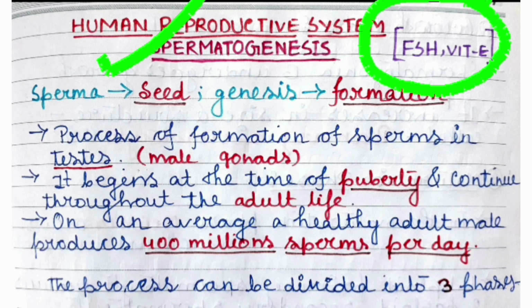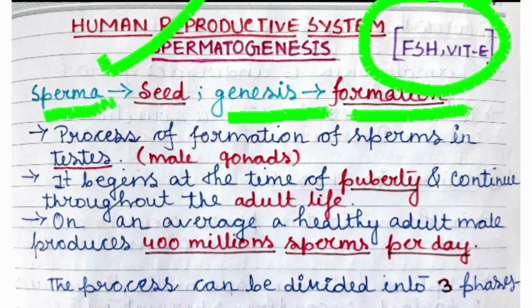Then, if we split the term spermatogenesis, we get sperma and genesis. The sperma means seed, and genesis means formation. So, the term spermatogenesis is the physiological process by which male spermatogonia develop into mature spermatozoa, and spermatozoa are the mature male gametes in many sexually reproducing organisms. And so, spermatogenesis can be called the male version of gametogenesis.